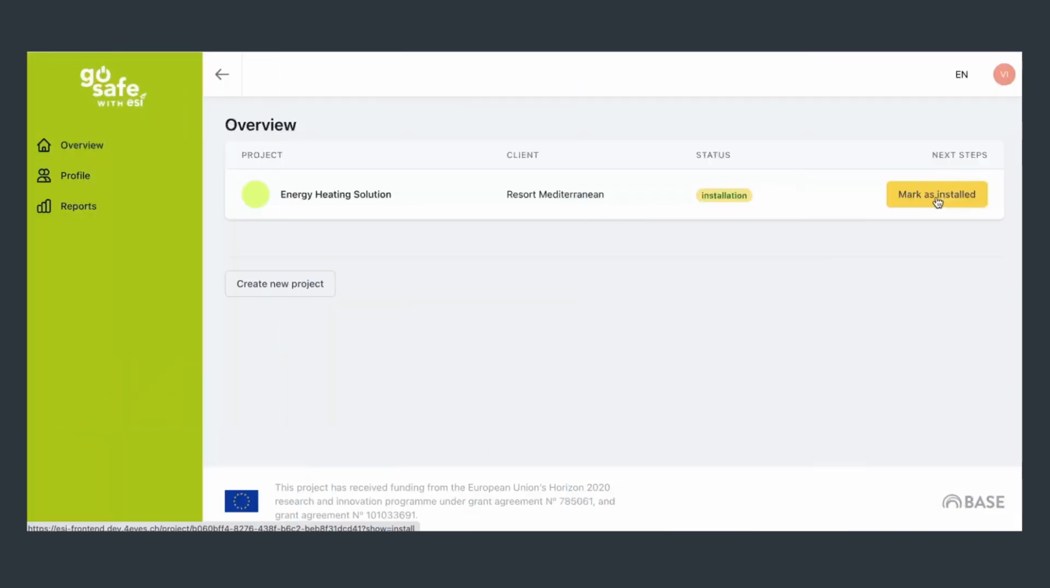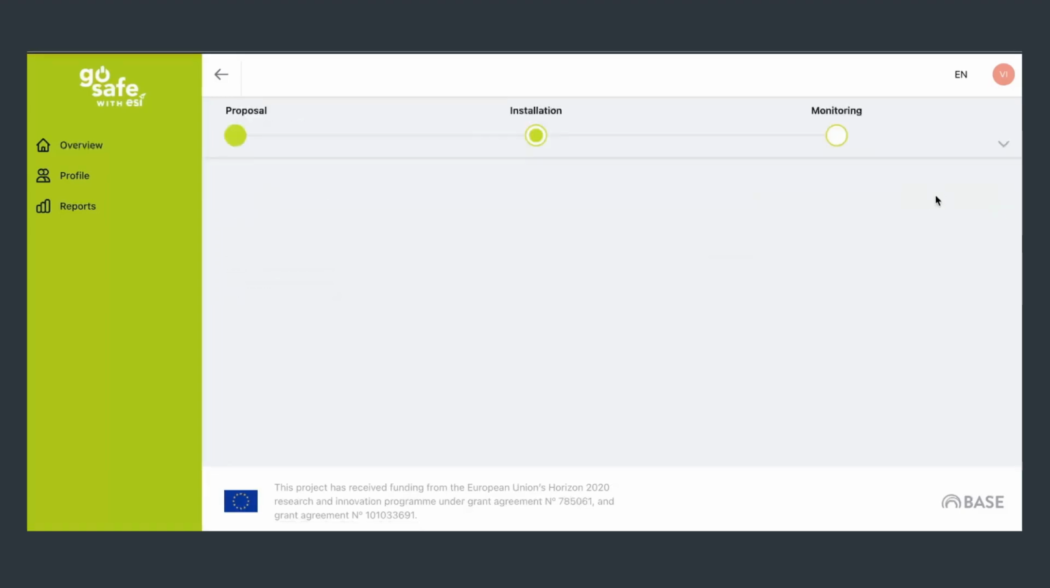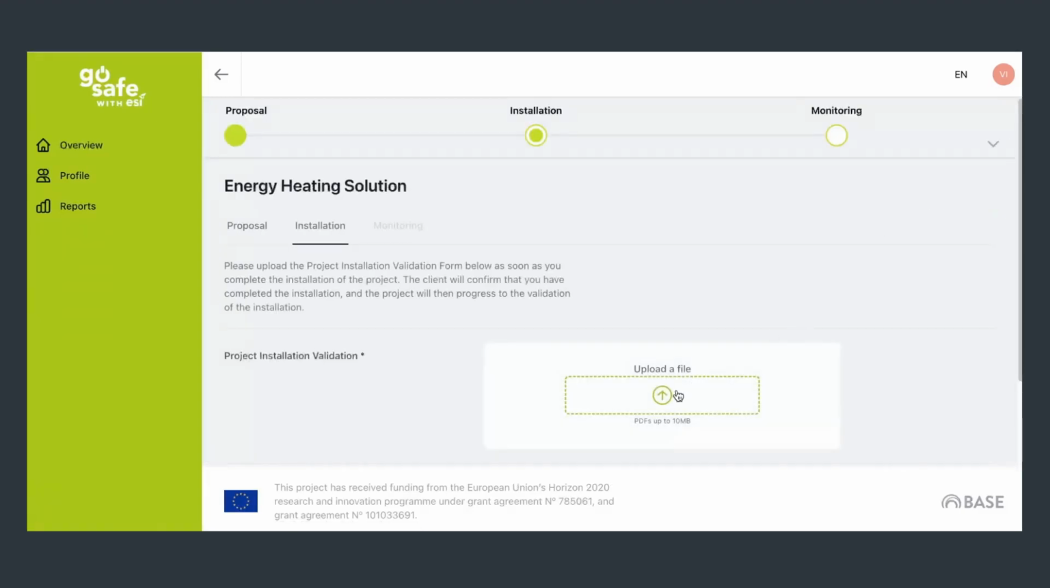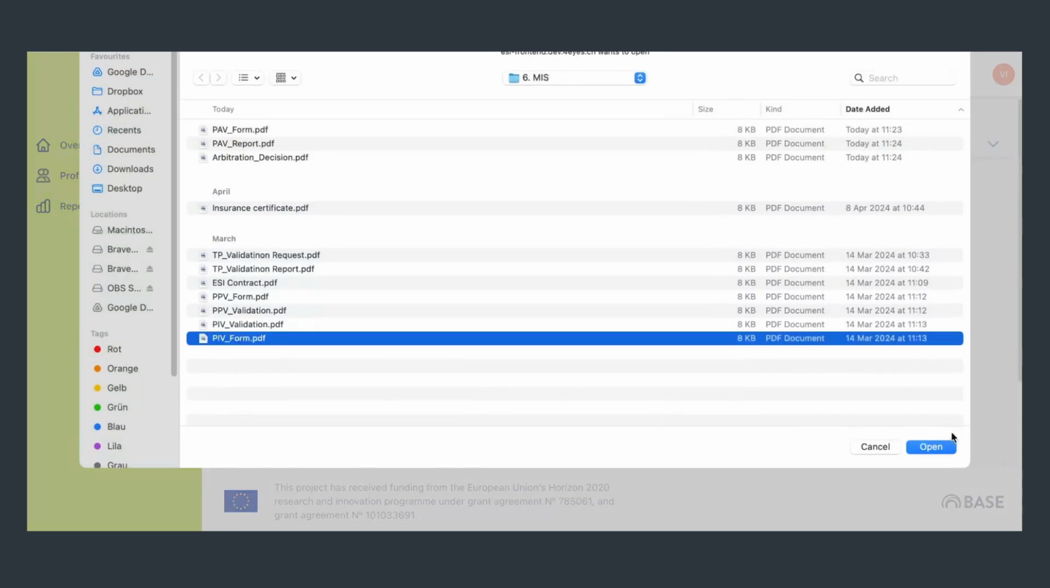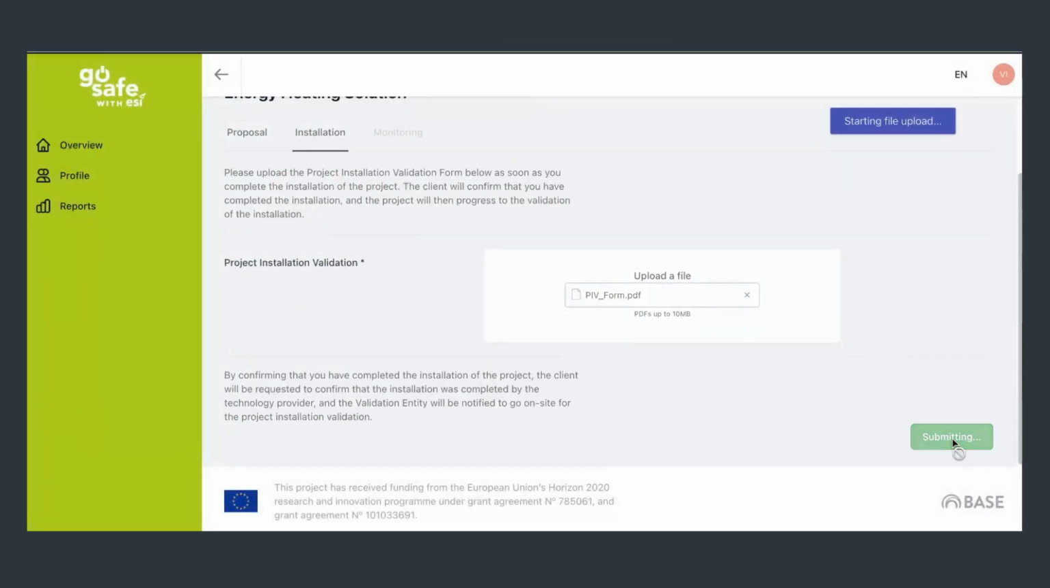Afterward, the technology provider logs in the management information system, clicks on the relevant project, and afterward clicks on Mark as installed. In the next page, they upload the project installation report to the platform, and click Submit for the client and validation entity to review.